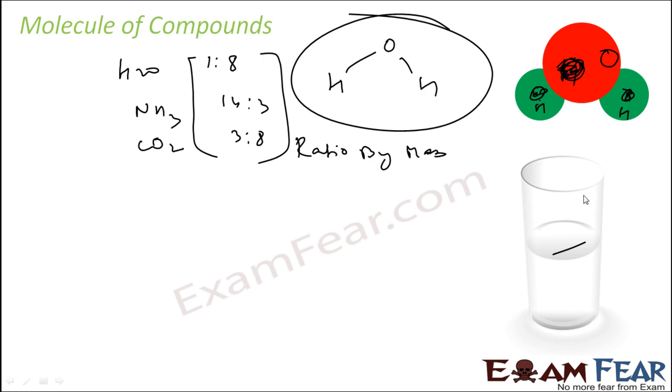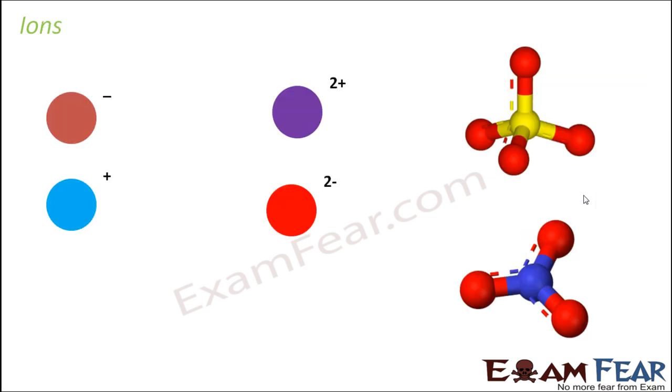So these are molecules of compounds. Nothing great in this. I talked about molecules; molecules were neutral. Now we have ions. Ions are similar to molecules, but they have charge. For example, in this case, it can have 2, 3, or 4. It can have different charge.